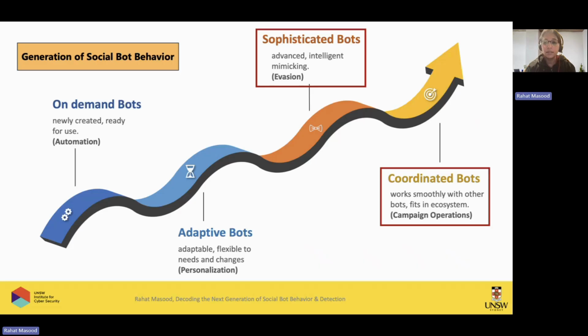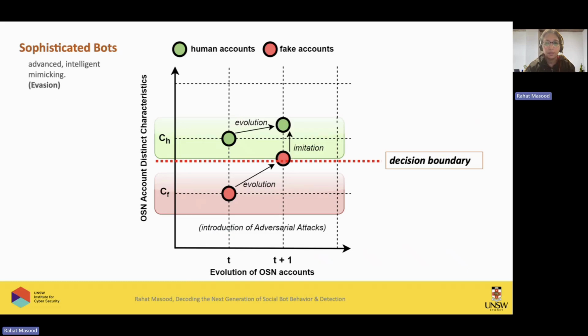I started doing that from 2016. So these bots are coming from 2016 onwards. And this is one of the projects which we did. What we do is we try to find out that, the green part is basically the user. So we can see when the user creates an account at time t, with time it's evolving. With t plus time, it's evolving. For example, it has more followers, more user accounts, more preferences, more likes, more posts and so on. But if you see the red part over there, that's a bot account. And you can see that they evolve very quickly.